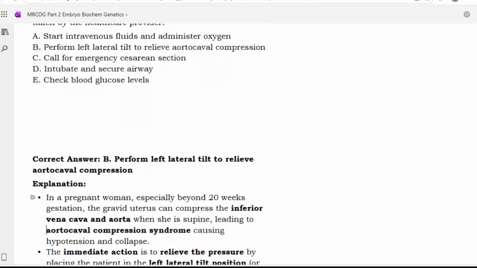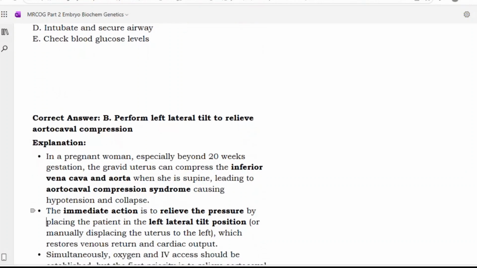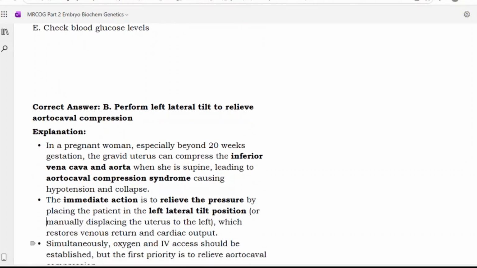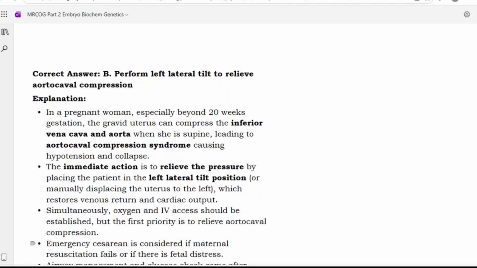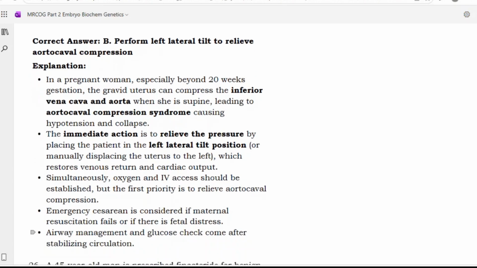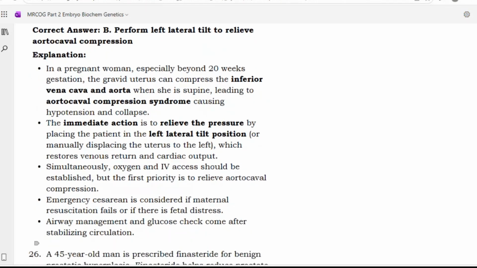aortocaval compression. In a pregnant woman, especially beyond 20 weeks gestation, the gravid uterus can compress the inferior vena cava and aorta when she is supine, leading to aortocaval compression syndrome, causing hypotension and collapse. The immediate action is to relieve the pressure by placing the patient in the left lateral tilt position or manually displacing the uterus to the left, which restores venous return and cardiac output. Simultaneously, oxygen and IV access should be established, but the first priority is to relieve the aortocaval compression.